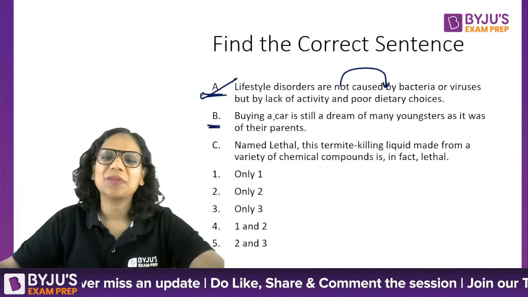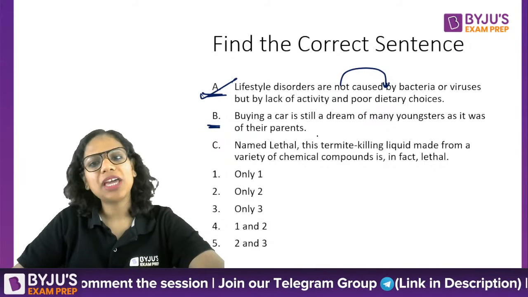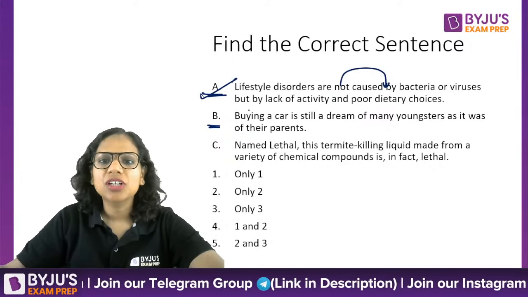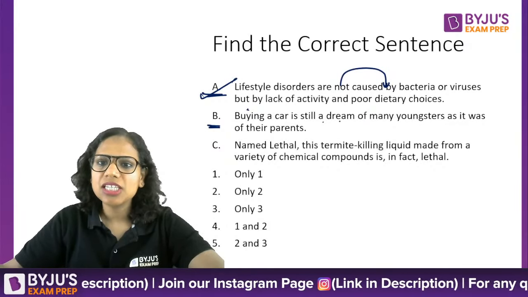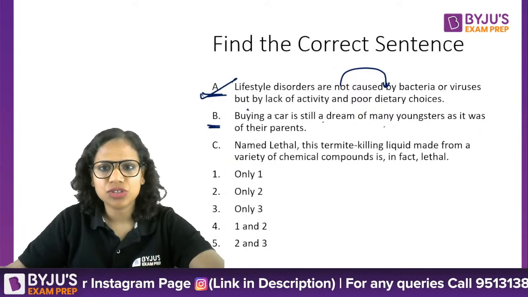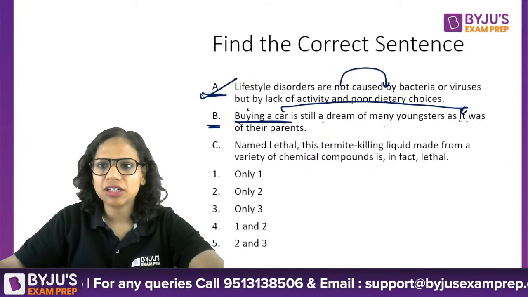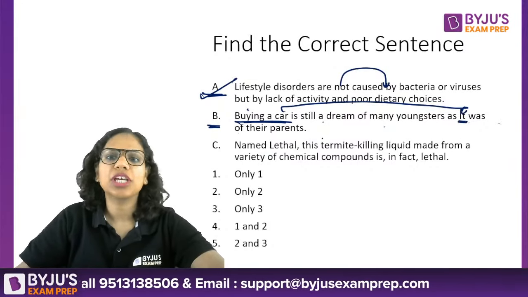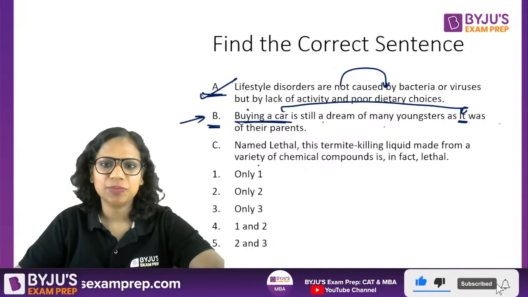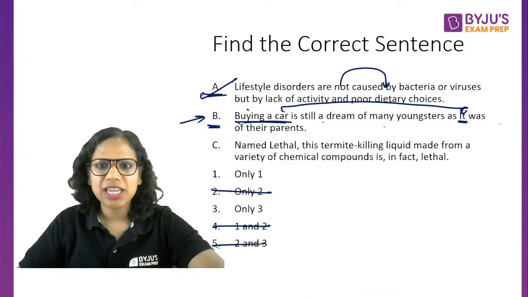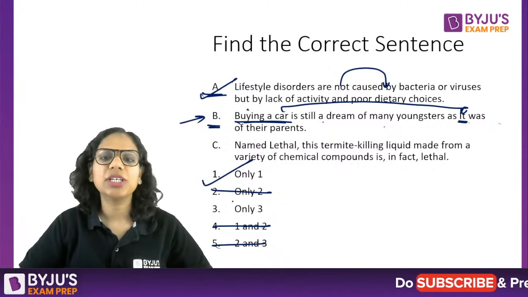Okay? Buying a car is still a dream of many youngsters as it was of their parents. Even this is fine. So A had a problem, but B is fine. Buying a car is still a dream of many youngsters. So what is a dream? Buying a car. As it was, it here refers to buying a car. As buying a car was of their parents. So B is fine. It is parallel also in structure. That means these options are eliminated. I know one is wrong. So only one is my answer.